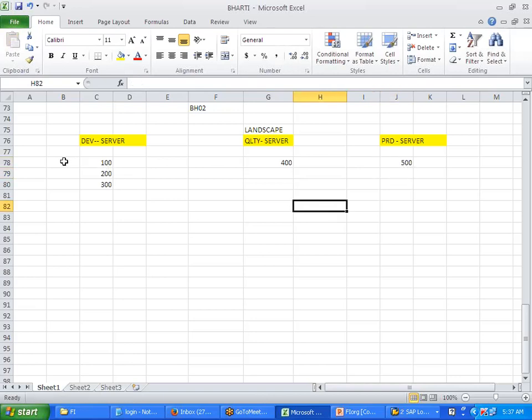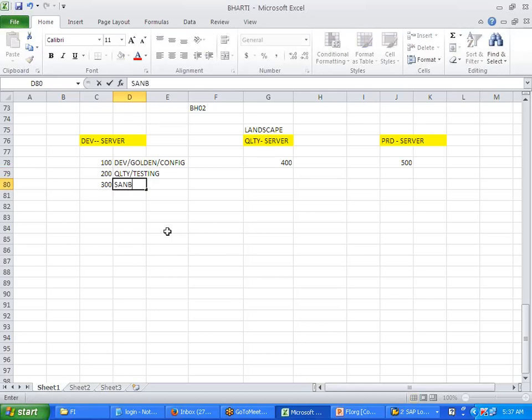Now this 100 client is referred to as a development client or a golden client, or config client, where I do configuration. This 200 is another quality, or testing.